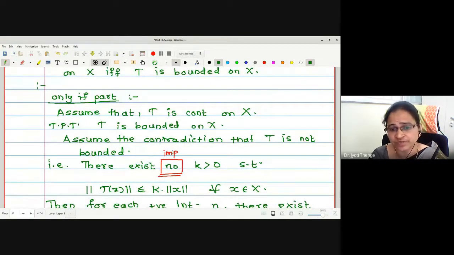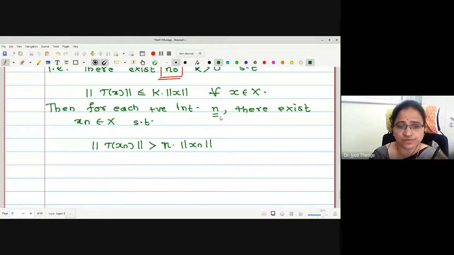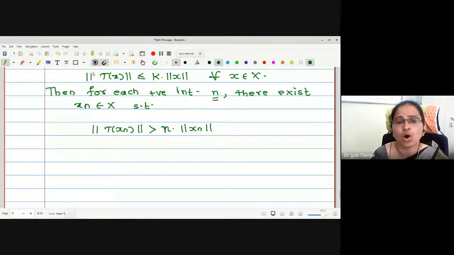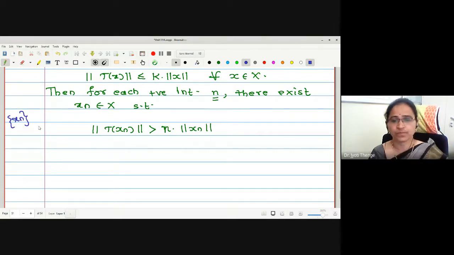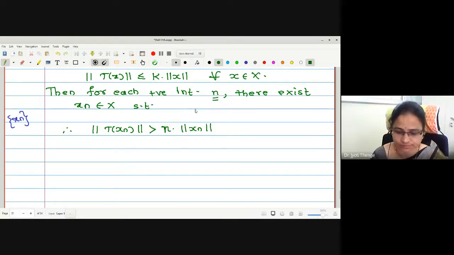Because we have started with a contradiction. What is my original assumption? T is continuous. Now, whenever T is continuous, we know x_n tends to x will give us T x_n converges to T of x. Therefore, we have formed one sequence of elements depending upon this positive integer n, a sequence of the kind x_n. Now we will check what contradiction we get. Understood this statement first? It is greater than by some scalar. Okay. Now, I will shift n into norm of x_n to the left. What will happen?